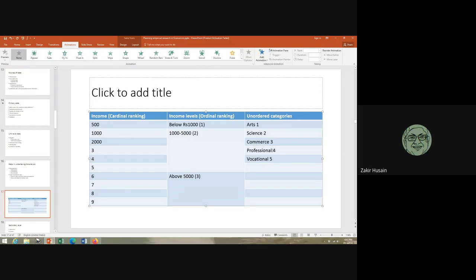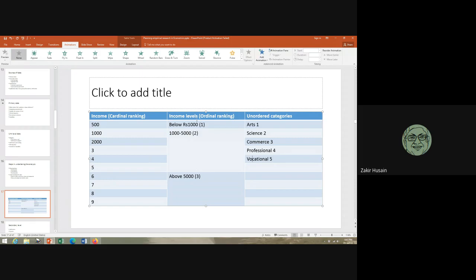So when you're using these three types of variables in your analysis, we treat them in a regression in different ways. Continuous, you can just add the variable.